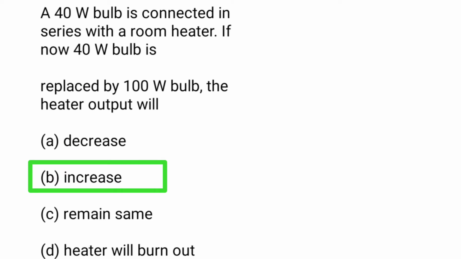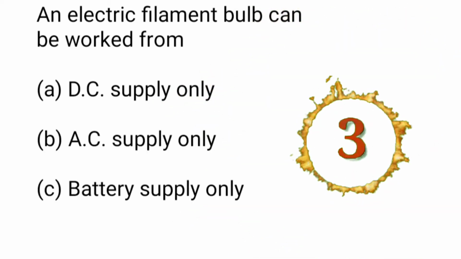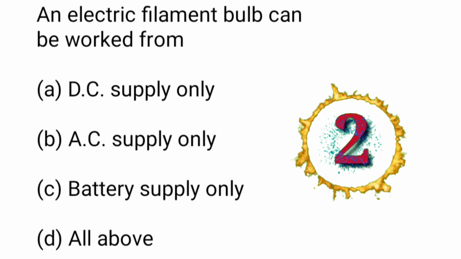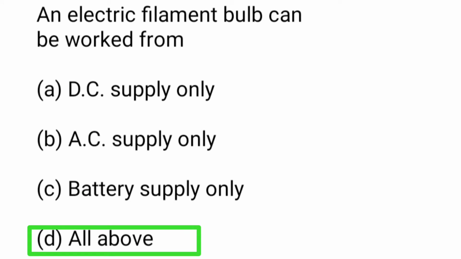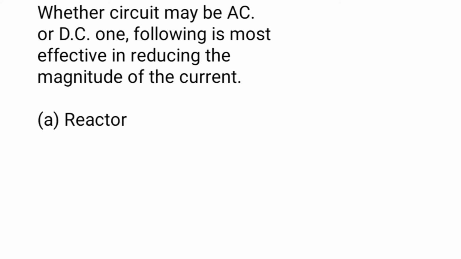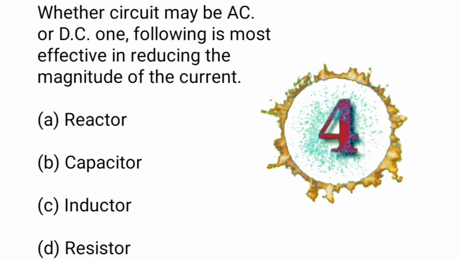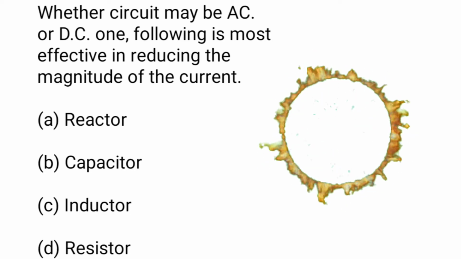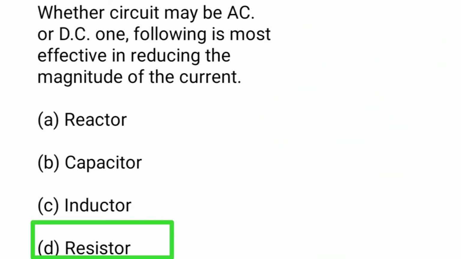Increase. Next question: an electric filament bulb can be worked from A. DC supply only, B. AC supply only, C. Battery supply only, D. All of the above. Here the answer is D. All of the above. Next one: whether the circuit may be AC or DC, which of the following is most effective in reducing the magnitude of the current? A. Reactor, B. Capacitor, C. Inductor, D. Resistor. Here the answer is D. Resistor.